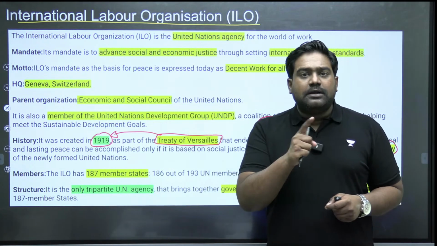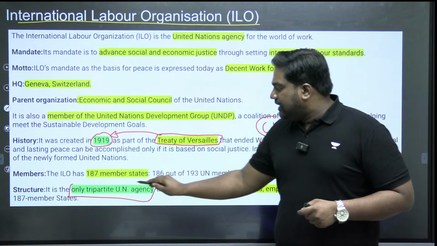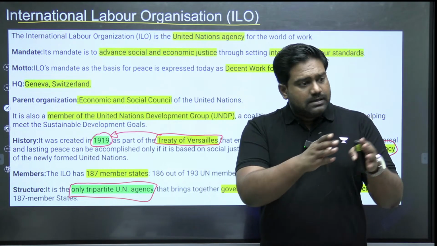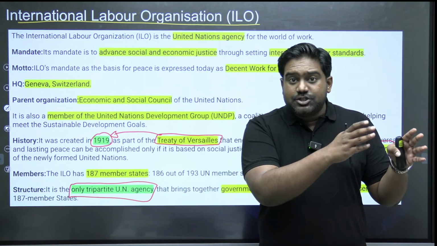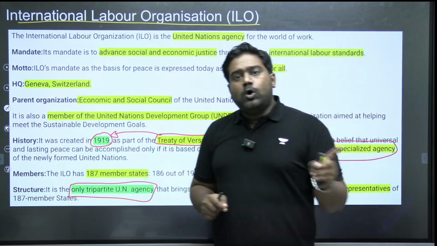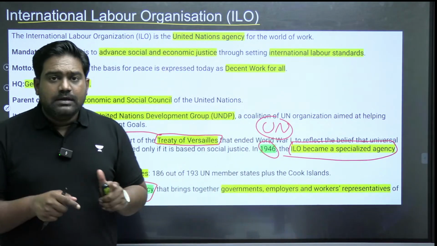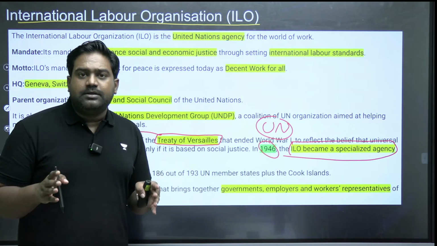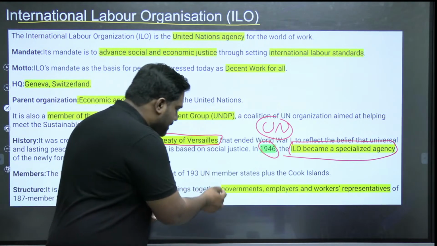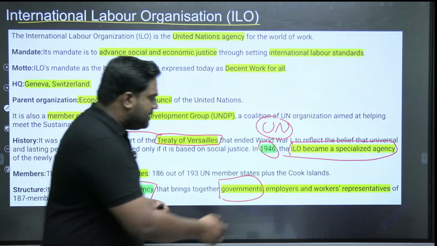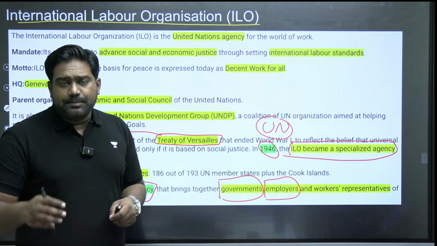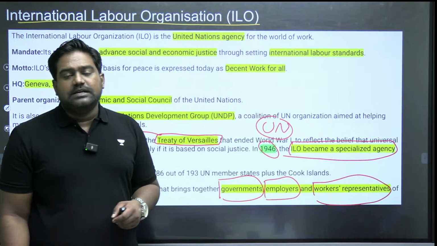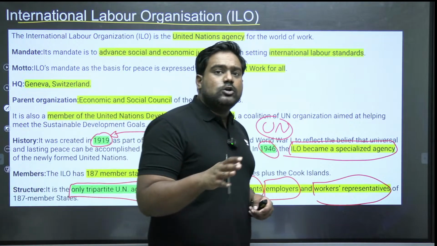It is the only tripartite agency of the UN that includes governments, the employers, that is the private sector, as well as the representative organizations of workers and laborers. So all the three stakeholders in the labor market are represented at the ILO. It makes ILO the only tripartite agency of the United Nations. So governments are represented here. The employers essentially represent the private industry, and workers' representatives, workers' organizations, labor unions, they are also represented at the